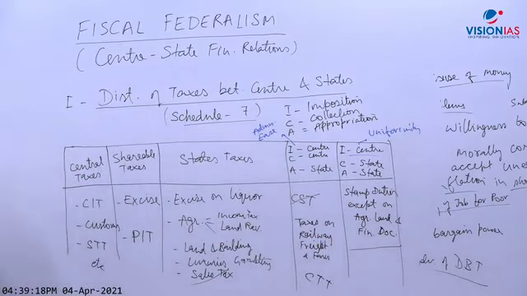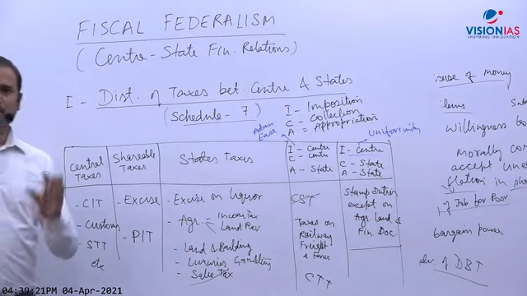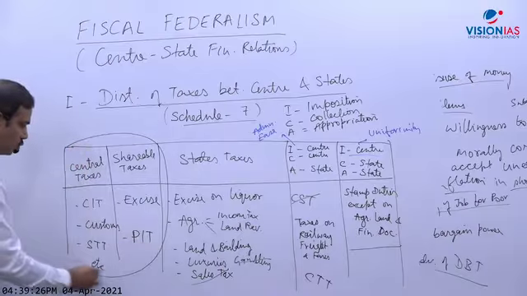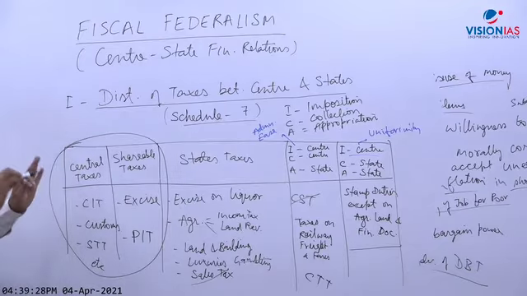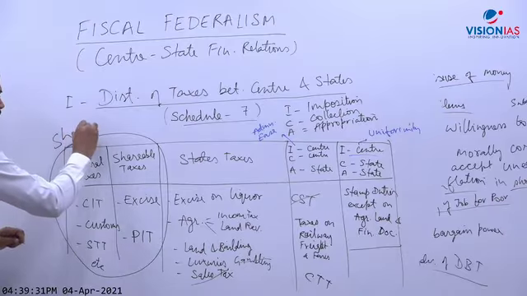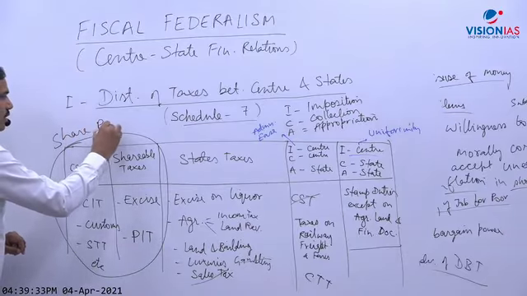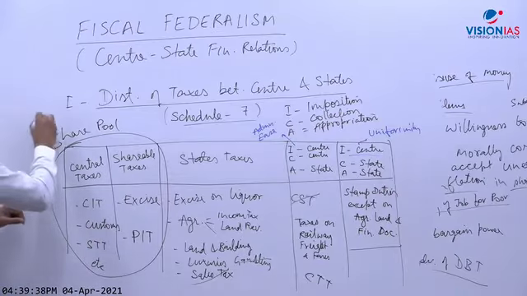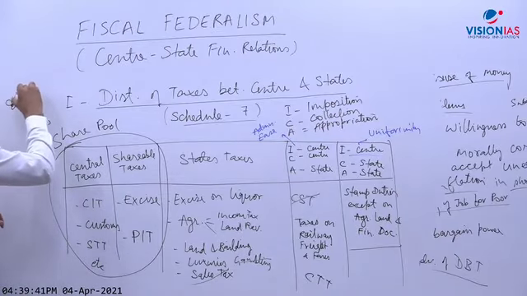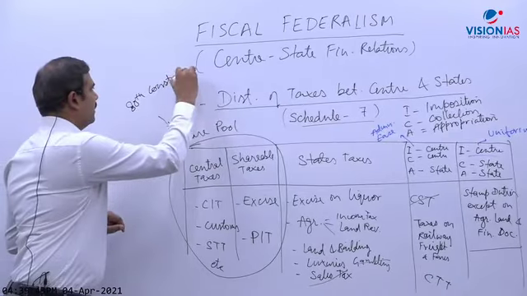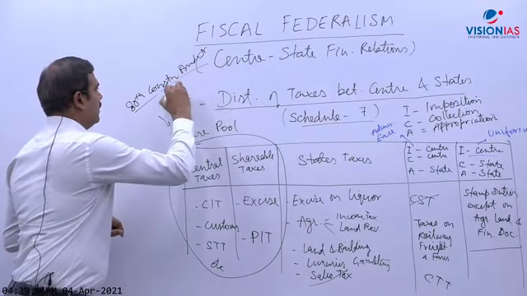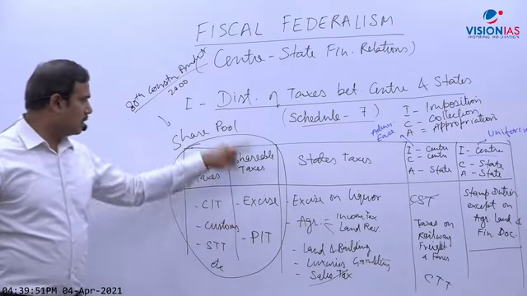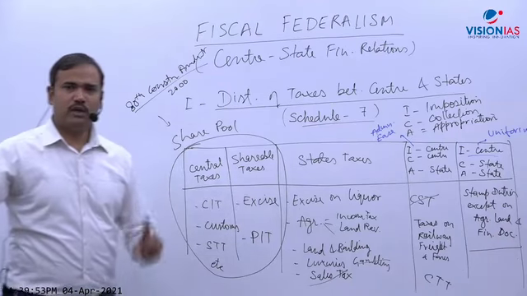But what did the government change? Just 2-3 minutes, let me complete. The government merged these 2 taxes and all have become shareable since 2000. Now all are shareable, so it has become a shareable pool. Earlier, only 2 taxes were shareable. This happened as per the 80th constitutional amendment in the year 2000. So before 2000, only 2 taxes were shareable. Now all are shareable.